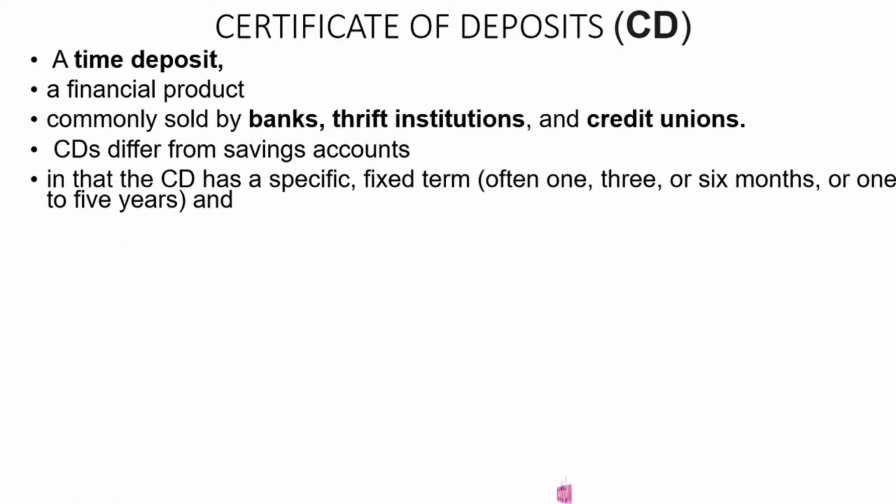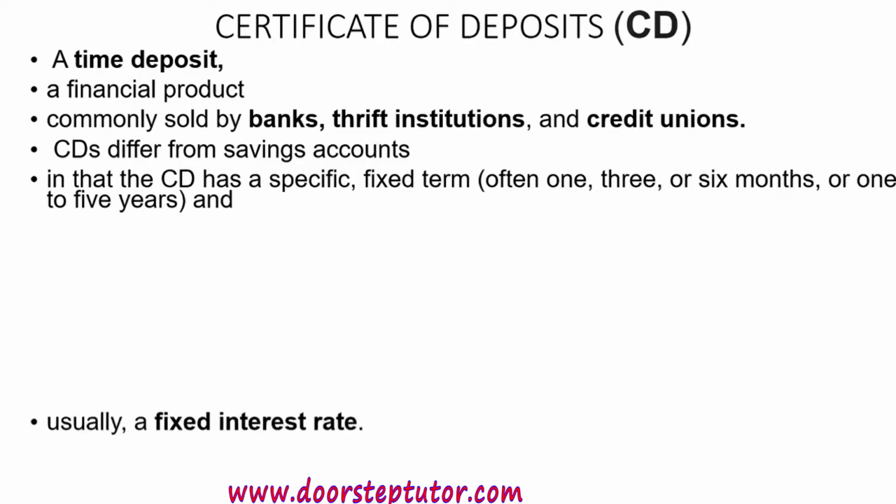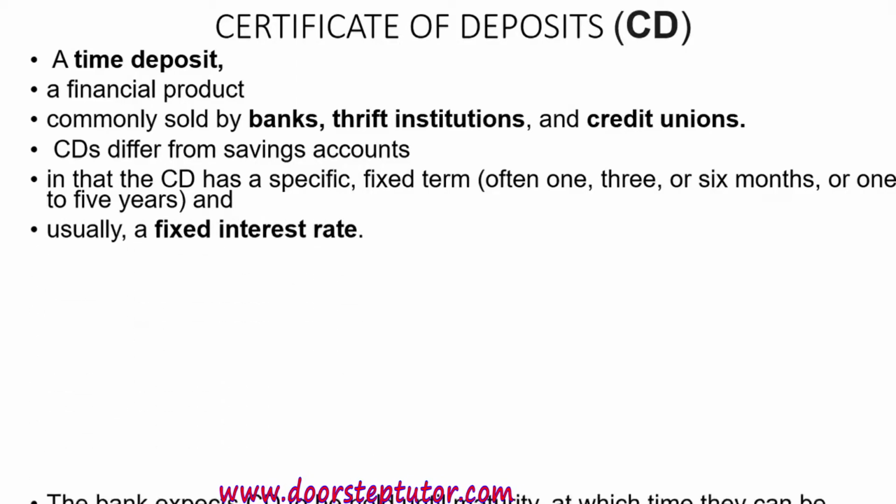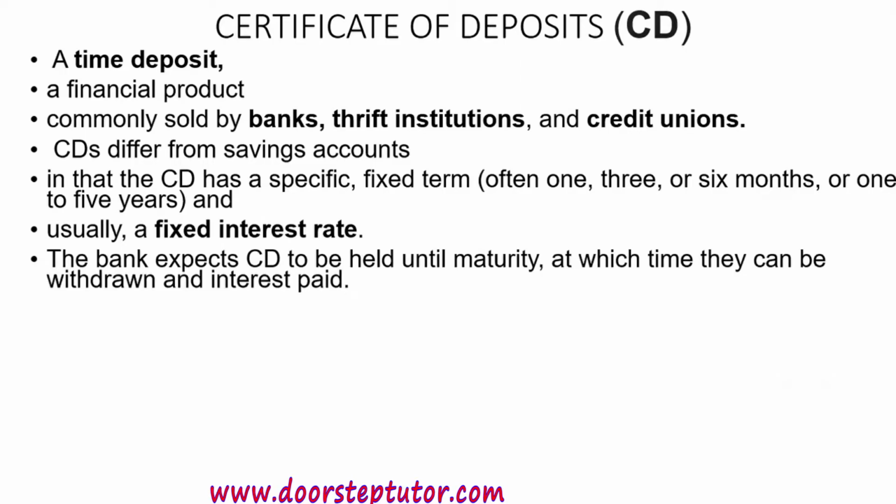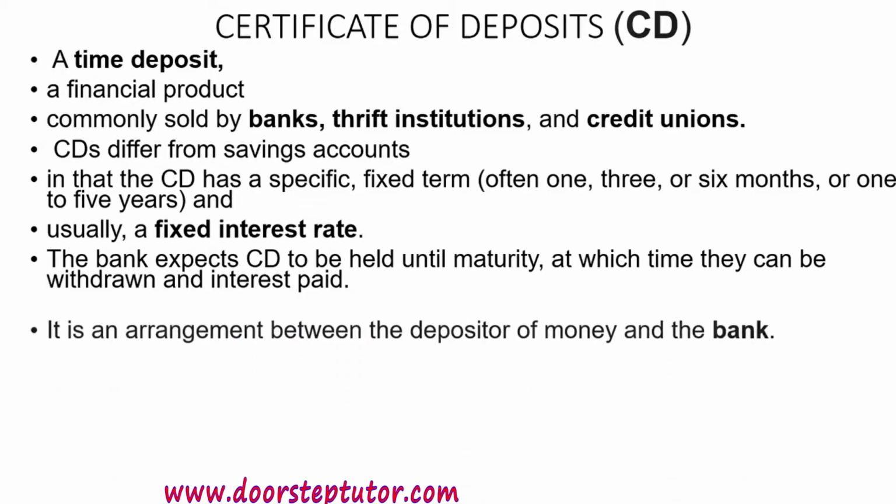It is more like a fixed deposit account where the amount is fixed, that is often 1, 3, or 6 months, or often 5 years, usually with a fixed interest rate. So the bank expects a CD to be held until maturity, that is, you will not withdraw. Unlike a savings account, where you can withdraw at any time you need it, at which time interest can be paid.